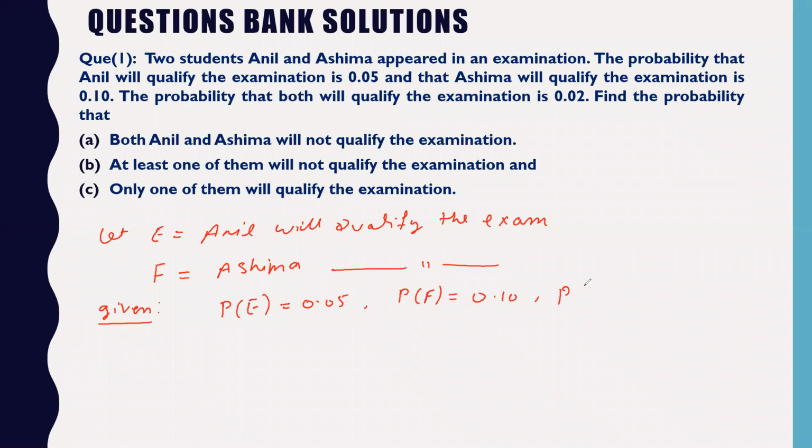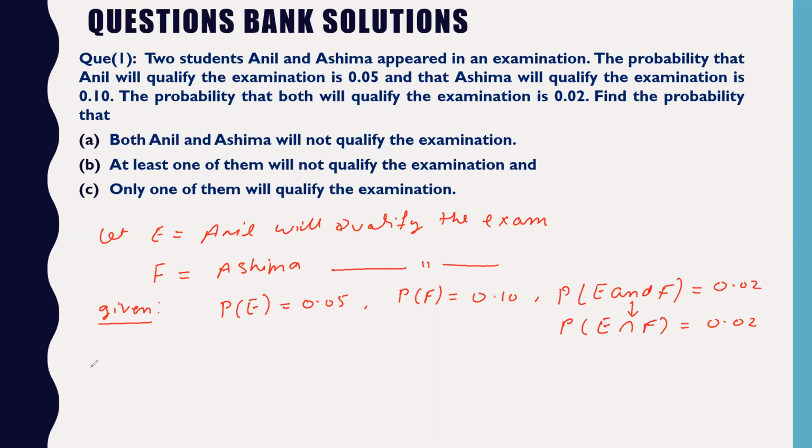It means E also will qualify and F also will qualify. That is given as 0.02. So this you can represent as probability of E intersection F. Any doubt in this? 'And' is represented as intersection, so E intersection F is also given to us.